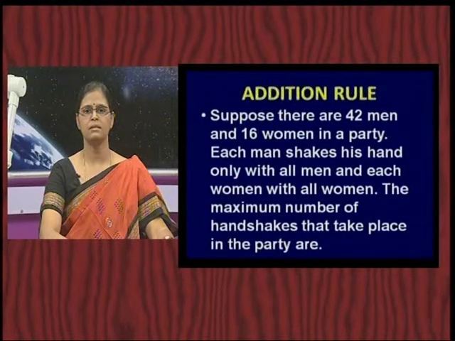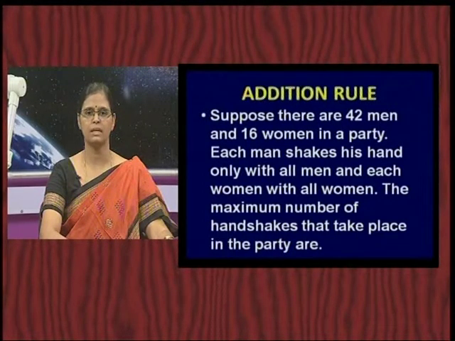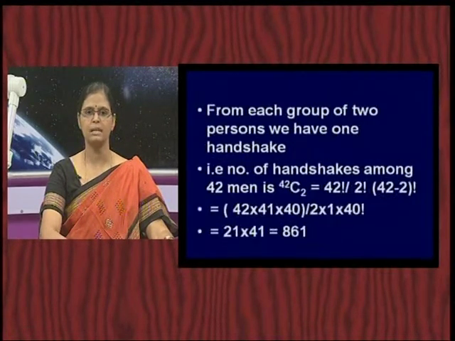Each man shakes hands only with men and each woman only with women. What is the maximum number of handshakes that can take place in the party? So, you have 42 men and 16 women in the party. Each man wants to shake hands only with other men, and each woman wants to shake hands only with other women. So, the number of handshakes.